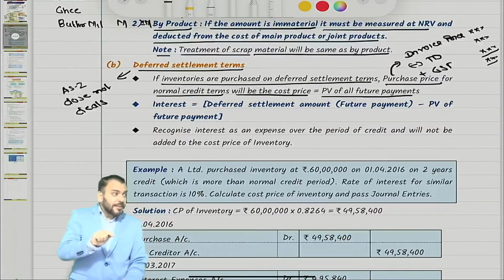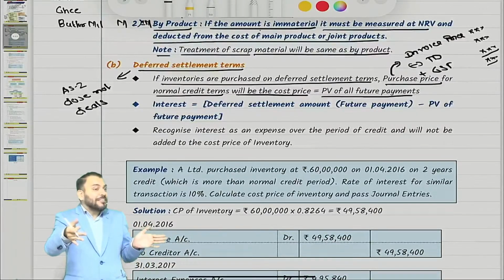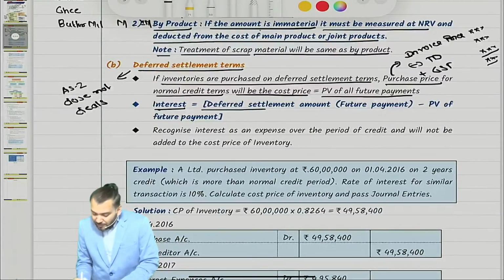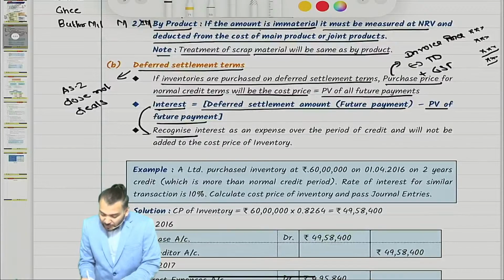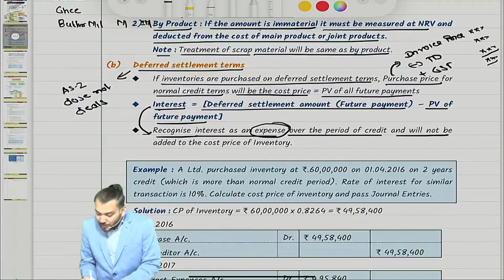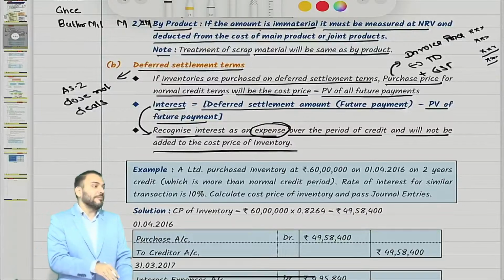So that interest element will be recognized over the period of credit, as an expense, and will never be included in the cost price of inventory.